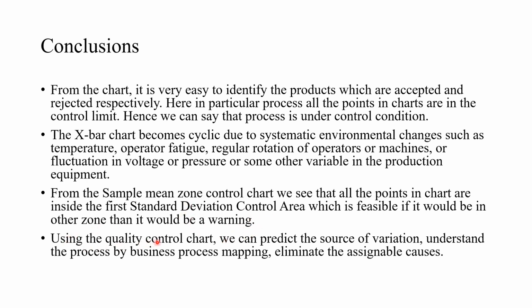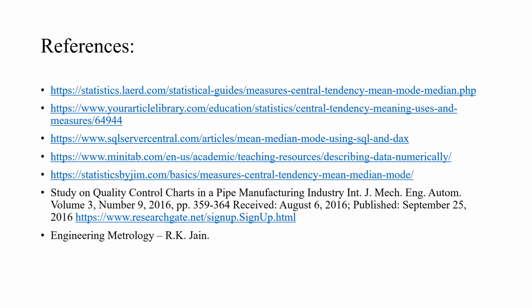Also, using the quality control chart, we can predict the source of variation, that is, what the assignable causes are that are overshooting the values of the means. Then we understand the process by business process mapping and eliminate the assignable causes.